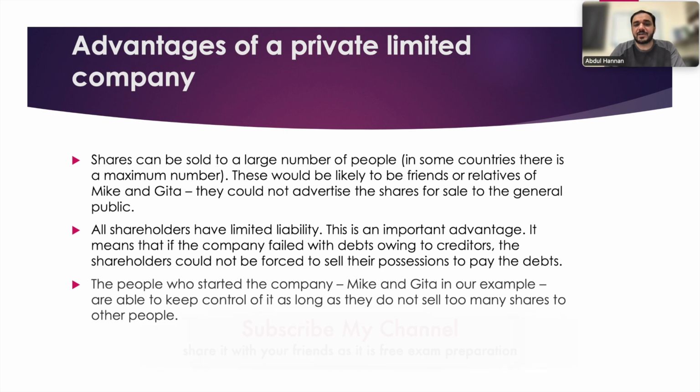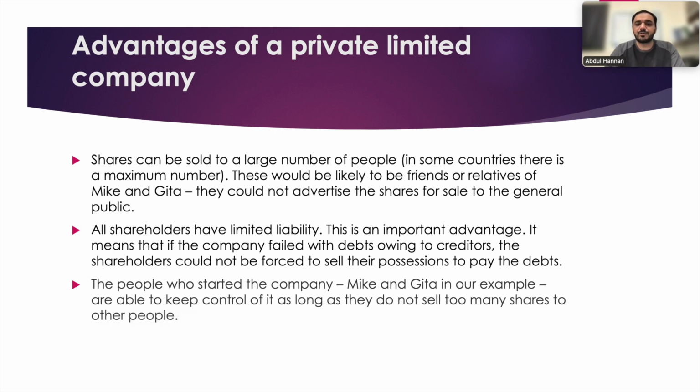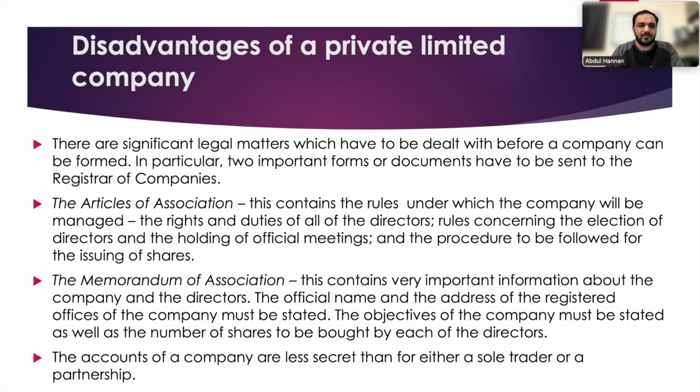It means that if the company failed with debt owing to creditors, the shareholders could not be forced to sell their possessions to pay the debt. You don't need to pay the debts personally. The people who started the company, Mike and Geeta in our example, are able to keep control of it as long as they do not sell too many shares to other people. If you sell more than 50% of the shares to anyone, they will become the controlling authority of the business. So you can keep control of the business for a long time. These are the three main advantages of a private limited company.